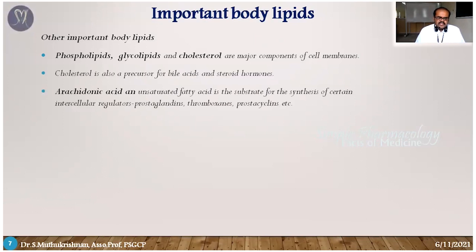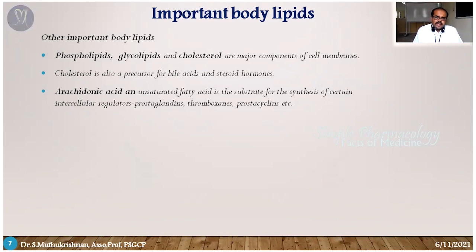For example, cholesterol is one of the major raw materials for the production of bile acids and steroid hormones. In our physiological function, hormonal changes happen over time. Steroid hormones are synthesized in various places, for example sex hormones.